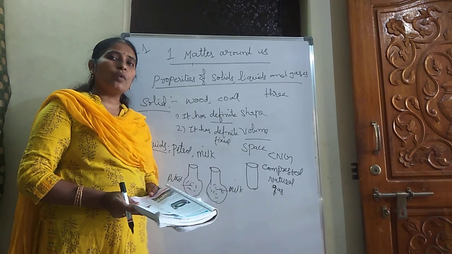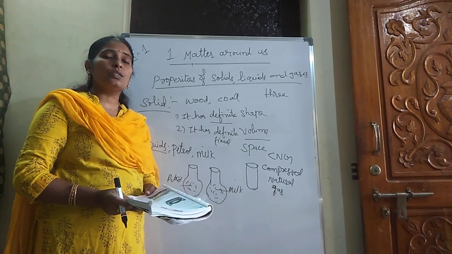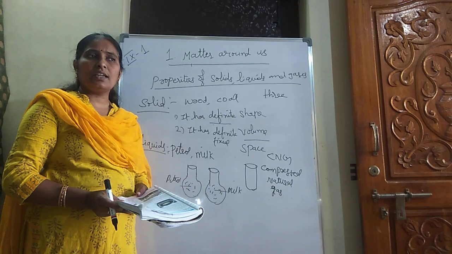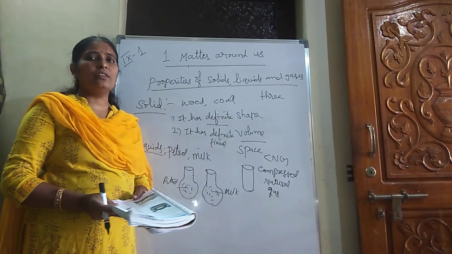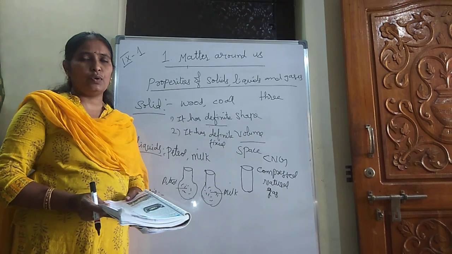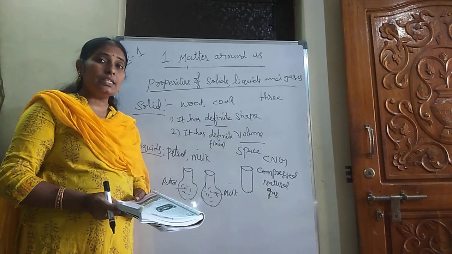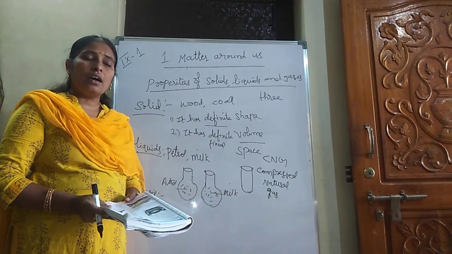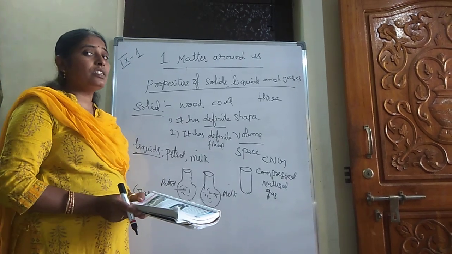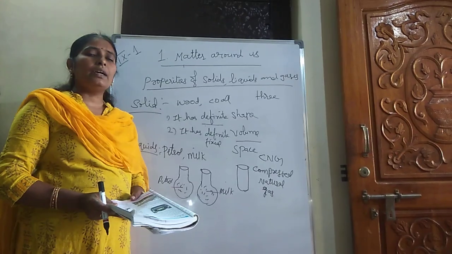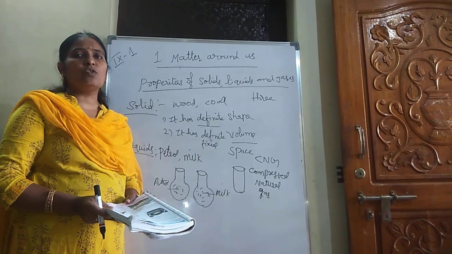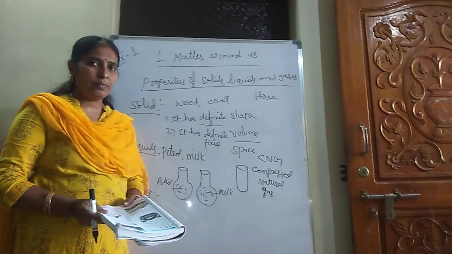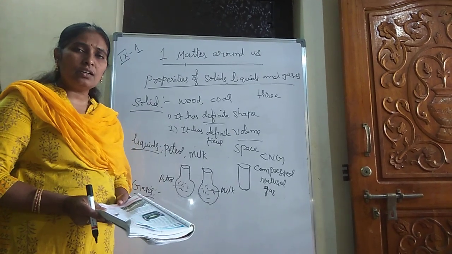And also inquire in vehicles where they store the CNG. CNG-run vehicles will have a sticker; by seeing that sticker, you can identify that CNG is used as a fuel in that vehicle. See where they store it, and see how CNG is transferred from the pipe to the vehicles. By observing all this, you will come to the conclusion that it does not have a fixed shape and does not have a fixed volume.